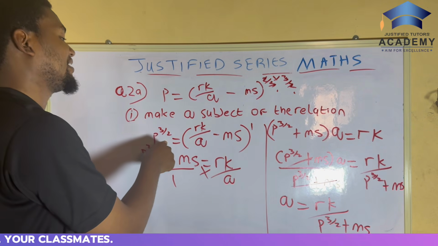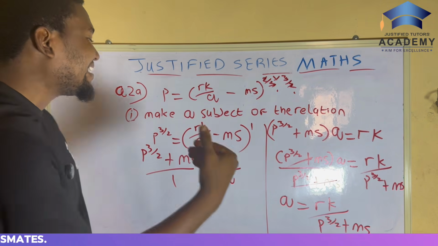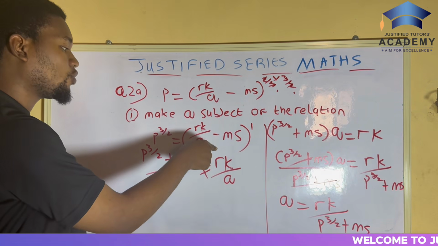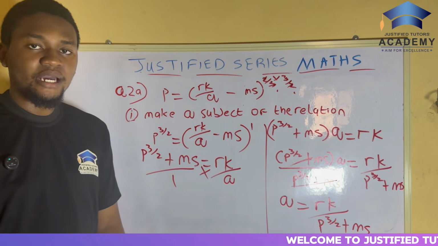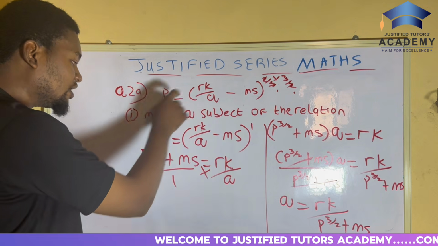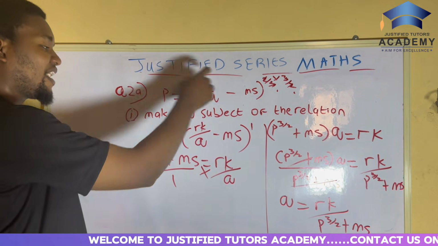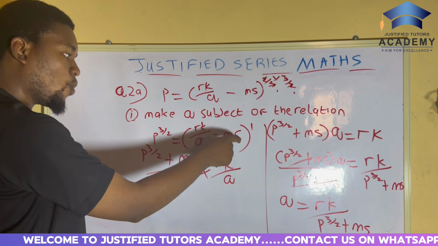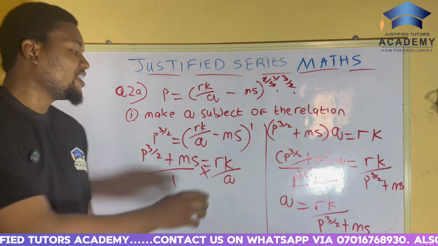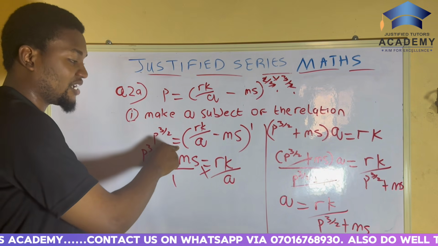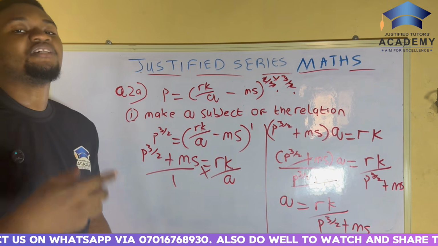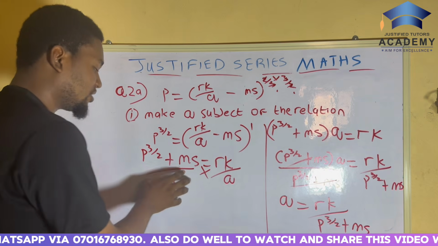So now that the bracket is open, the next thing you ask yourself is, okay, where is Q? Q is under here. You cannot start work like that. You need to make it simpler. And how do you make it simpler? By collecting like terms, moving this MS to this place. And when MS is going to the left hand side, it's a minus here. Once minus MS goes to the left hand side, it becomes plus. That is the maths rule. When a minus is going over an equal to sign, it becomes positive. And when a plus is going over an equal to sign, it becomes negative. That's how you do it. So that's how we got here.